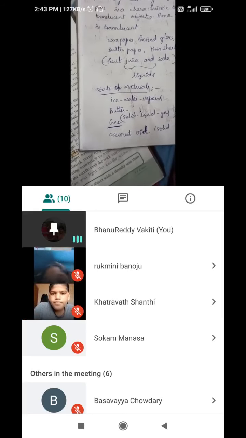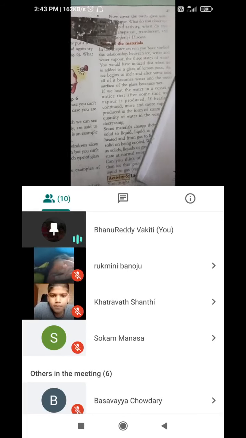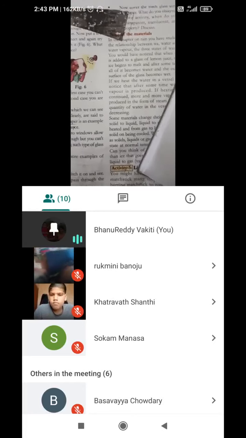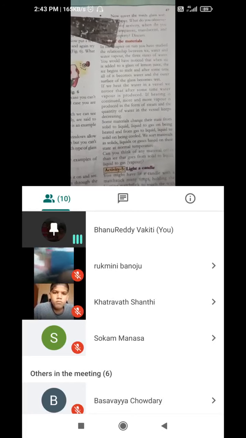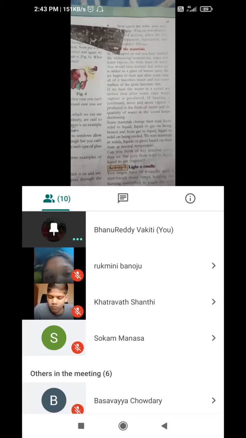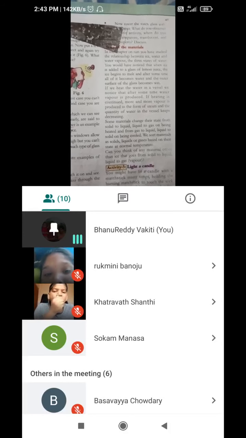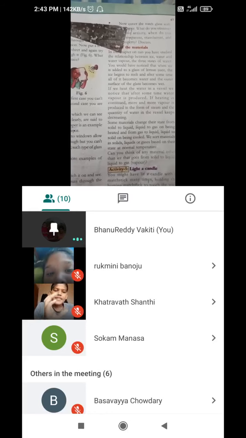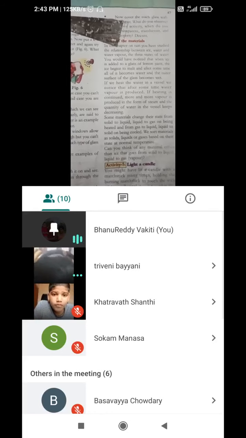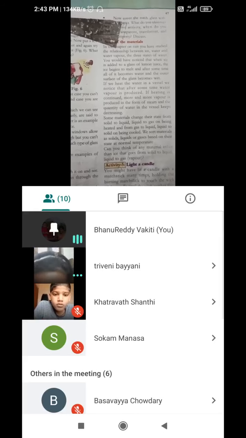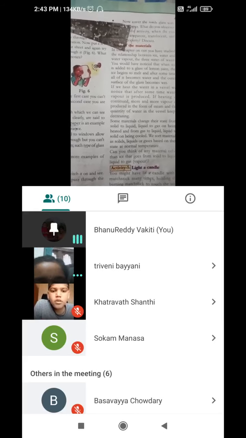So likewise we'll start with the states of the materials. We observed in the third lesson the different states of water are ice, water and vapor. If we freeze water, it will become solid. If we melt the ice, it becomes liquid. And if we boil it more and more, it will become gas.